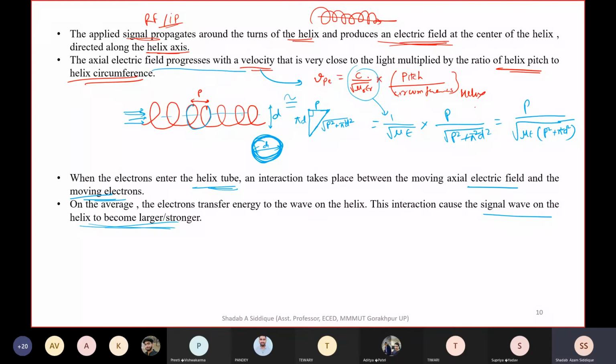Due to this electric field interaction, the field inside is gaining the energy, and it will become stronger. That is called the amplified output, which we will get from the RF output side.